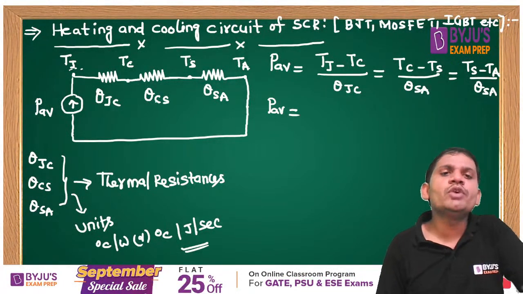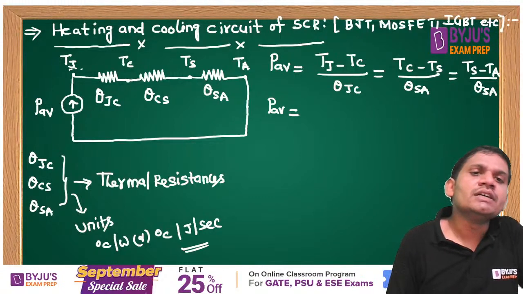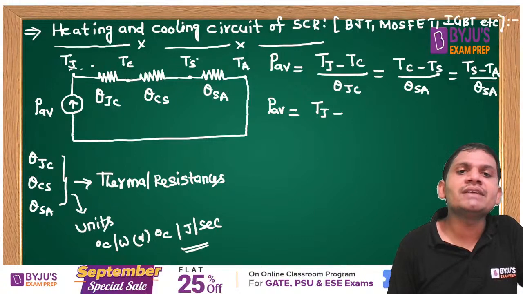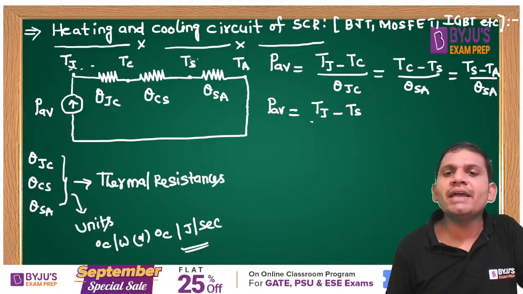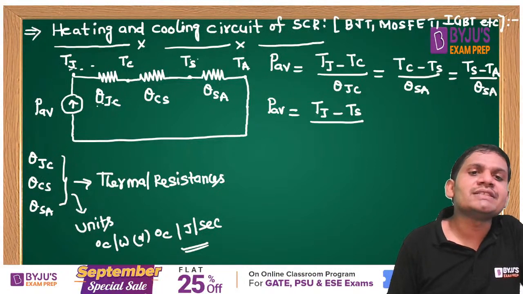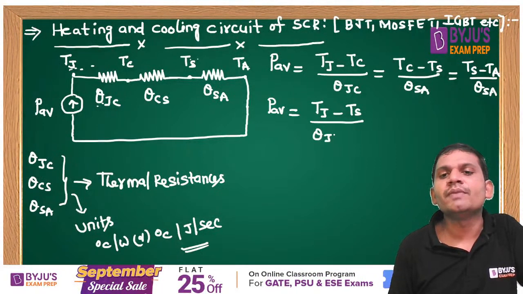For example, I want to define from junction to sink. Then how to define junction to sink? Tj minus Ts by the thermal resistance from junction to sink. What is the resistance? Theta JC plus theta CS, students. Theta JC plus theta CS.